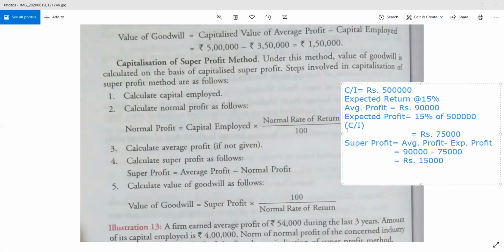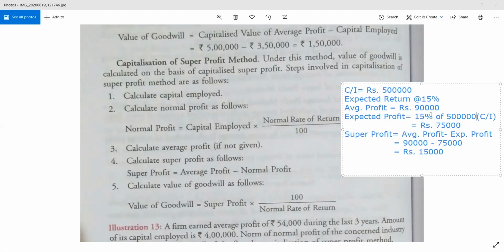Once you have got the expected profit, compare it with the average profit, and the surplus will be the super profit. That is, average profit must be more than the expected profit; then only it will be a super profit. If your actual profit is less than the expected profit, it will never be a super profit, and in that case you don't have goodwill either. In fact, you have got a bad name, or it might be a negative sign that your business is going towards a diminishing way. So if your average profit is more than your expected profit, it is called super profit.